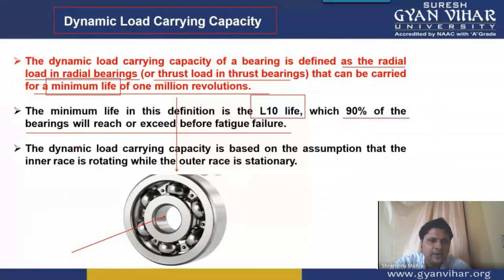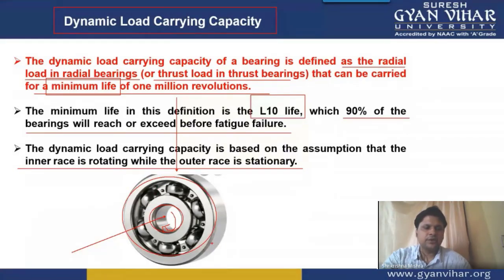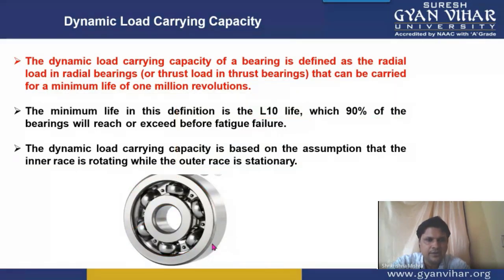So the dynamic load carrying capacity is based on the assumption that the inner race is rotating while the outer race is stationary. Generally, on most occasions, the inner race is connected to the rotating element, so it rotates with the shaft. The outer element remains stationary. This is the assumption which we have made for dynamic load carrying capacity.